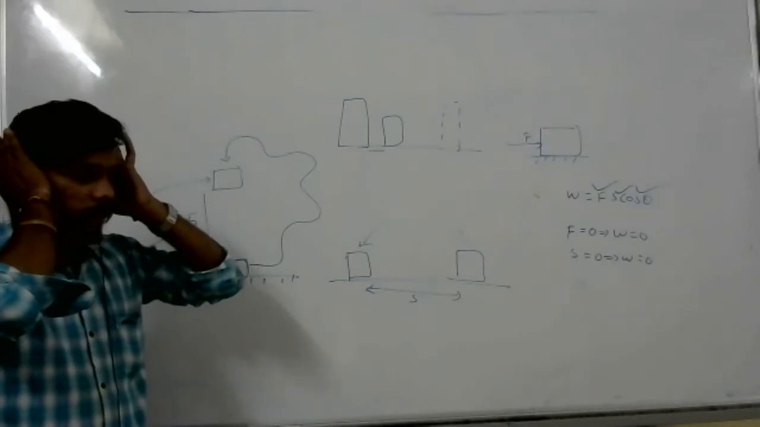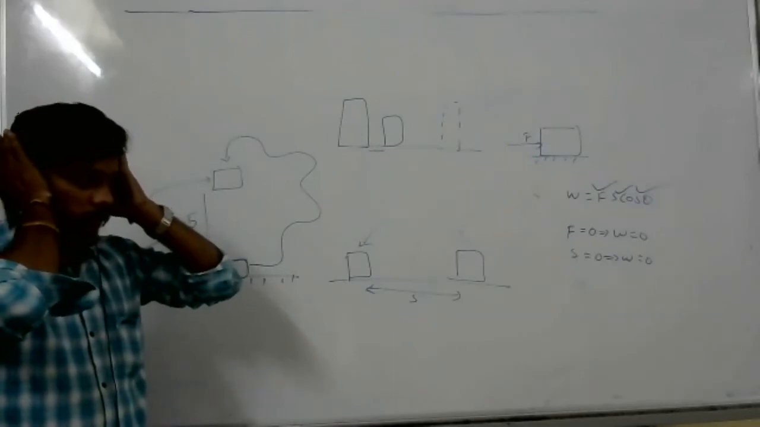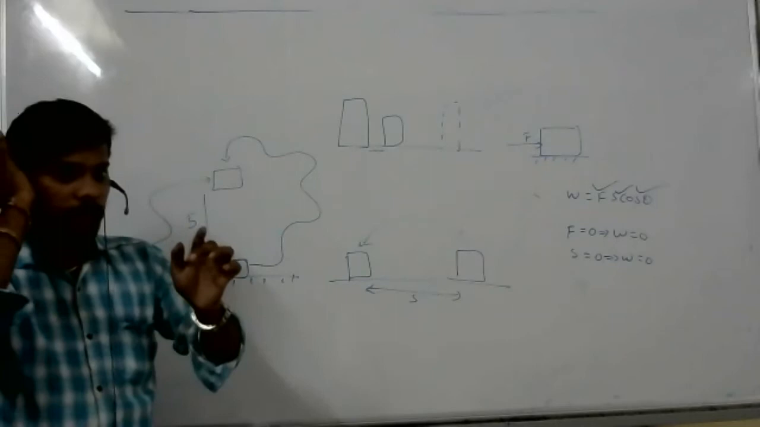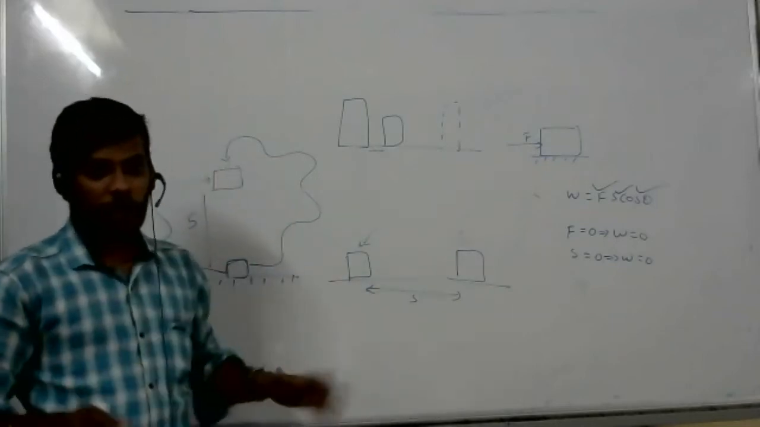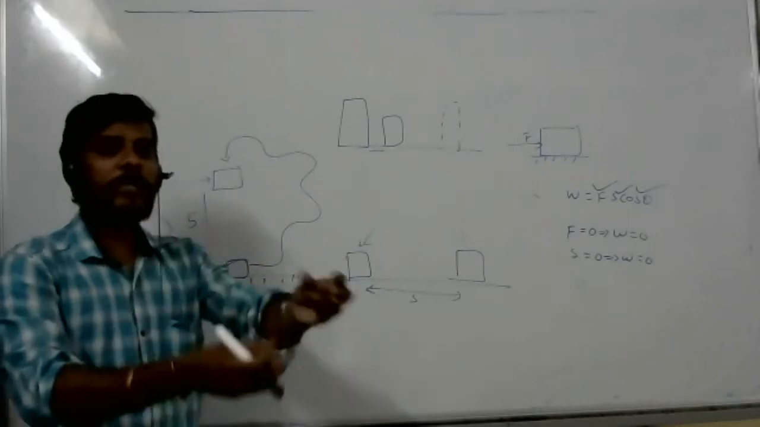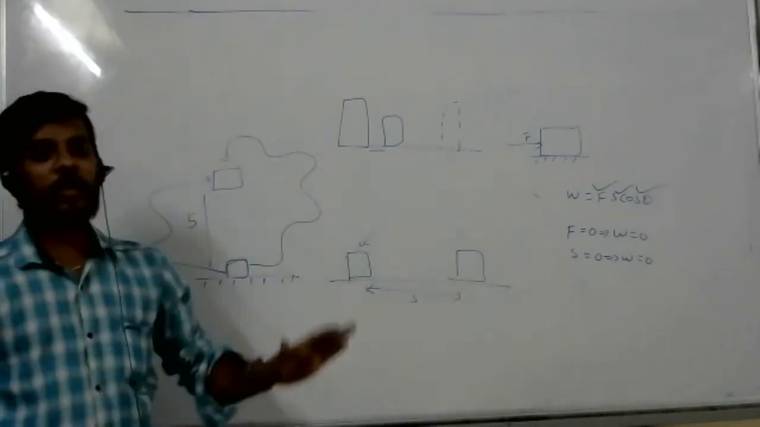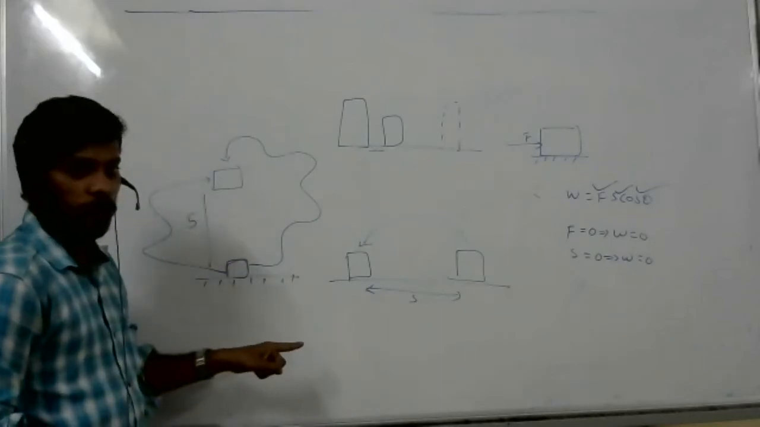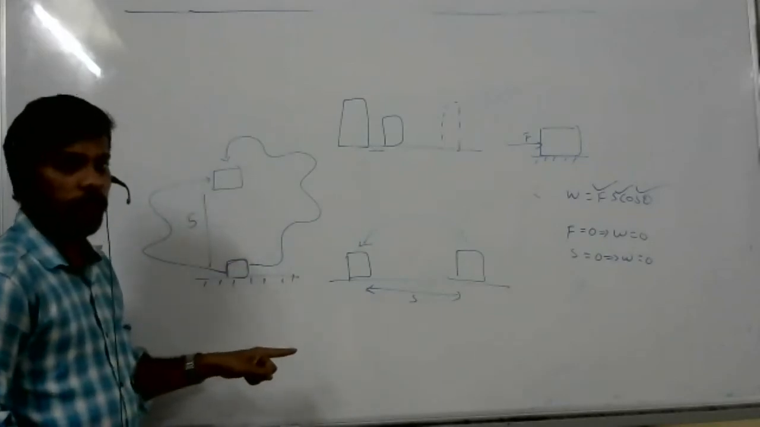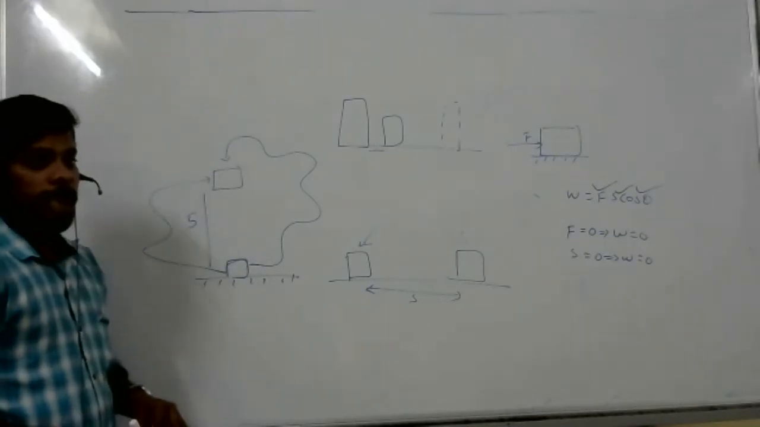Prashant? Round trip means up and down. Round trip means where you have taken the body, and again you place it there, not up and down or somewhere else. Where you have taken the body, if you place it there again, that is called a round trip of work. You can place it in any manner. Displacement will be zero, sir. In this case, zero. That's all.